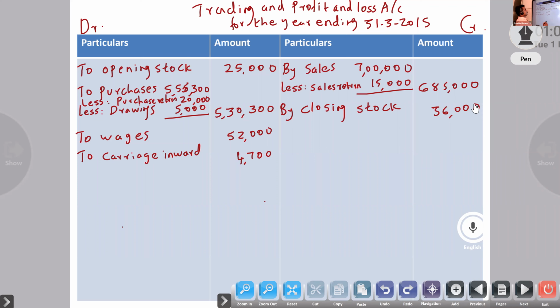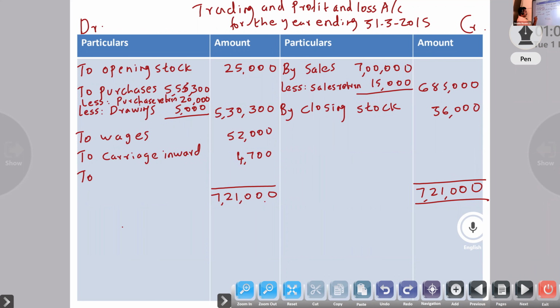Okay. So credit side is more. Total 7,21,000.